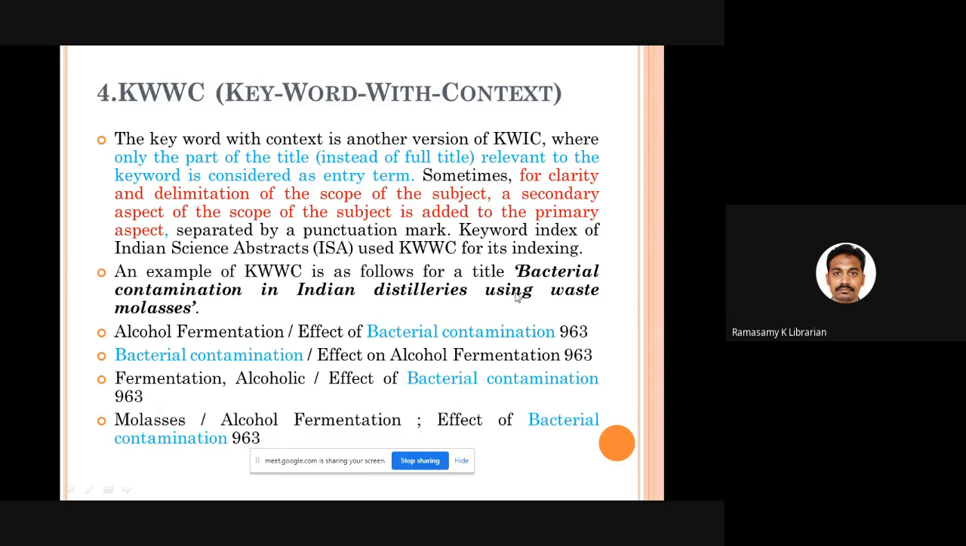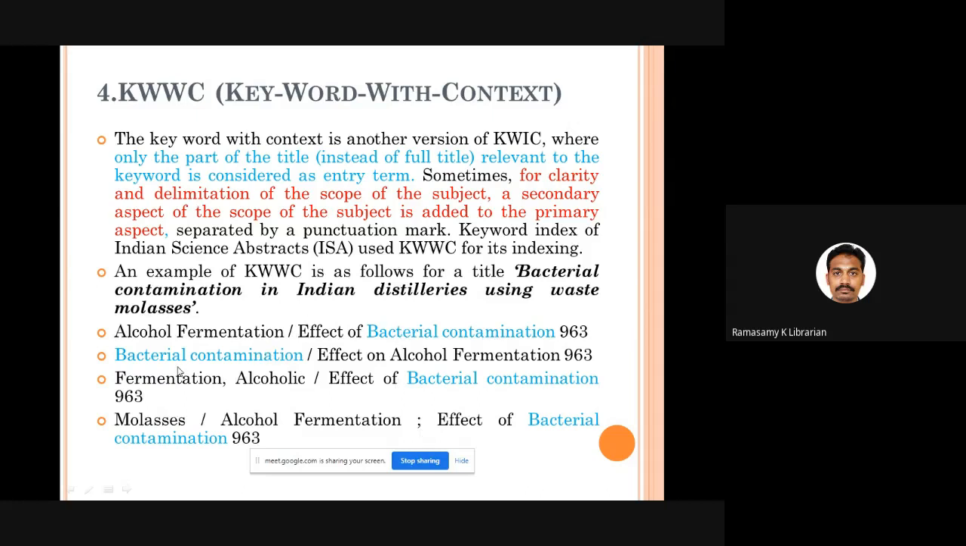See, the title is Bacterial Contamination in Indian Distilleries Using Waste Molasses. What is the topic of this particular title? Bacterial contamination. That is the main focus. So what the cataloger can do? Cataloger will take these two words. These two words will be repeated in all the subject entries. See, bacterial contamination, bacterial contamination, bacterial contamination, all repeated.